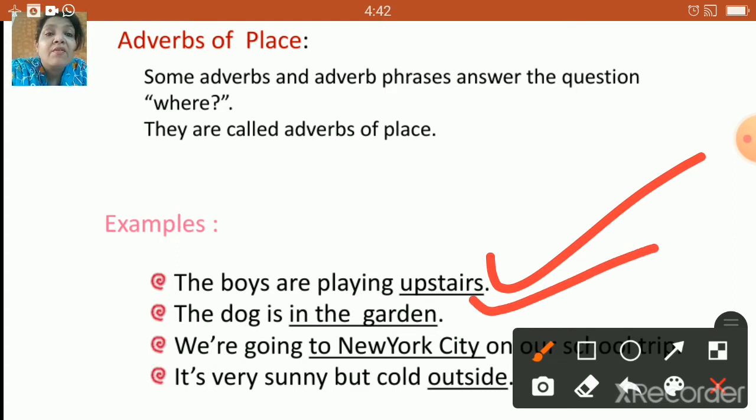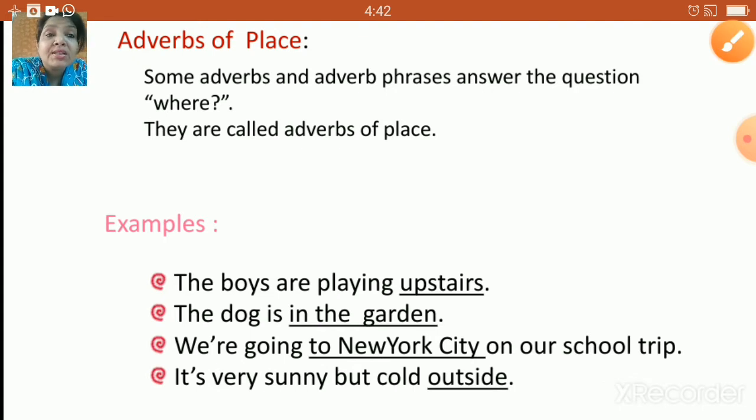Next one. We are going to New York City on our school trip. Where are we going? New York City. Next, it's very sunny but cold outside. Where is it cold? Outside. So, these are the examples of adverbs of place.